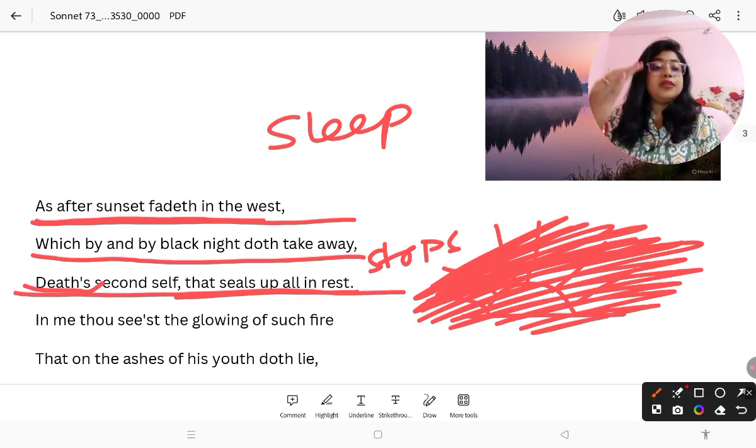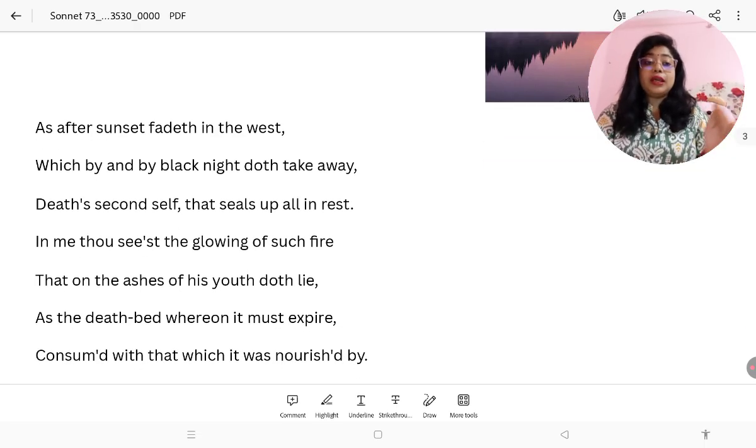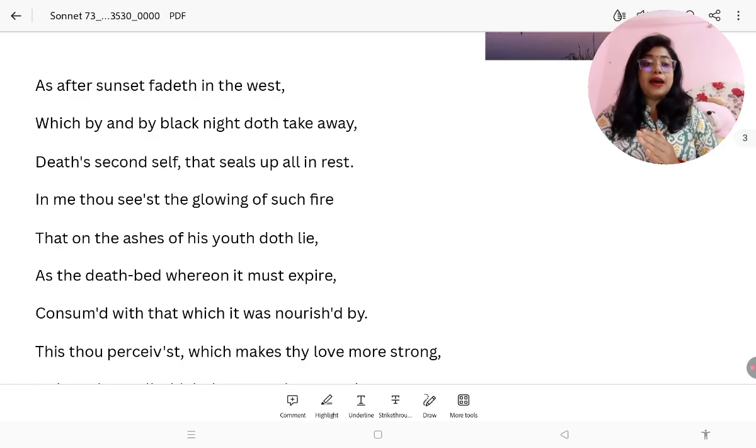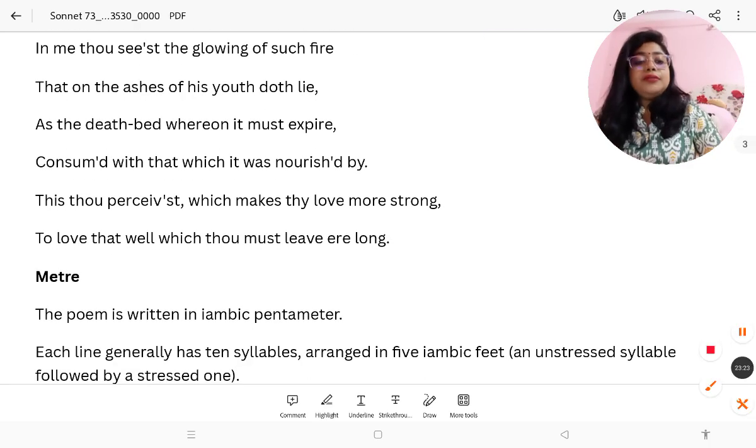So in the first quatrain, the poet compared himself with the autumn season. In the second quatrain, he's comparing himself with the twilight of the day. Okay, so he is now standing at the twilight where death will come, dark will come, by and by black night will replace the twilight, and sleep will come. Sleep means death's second self, and it will take him.